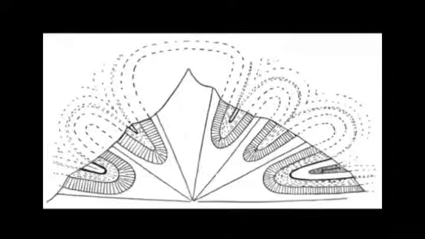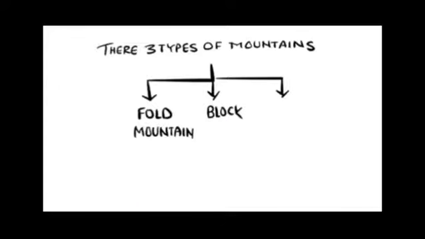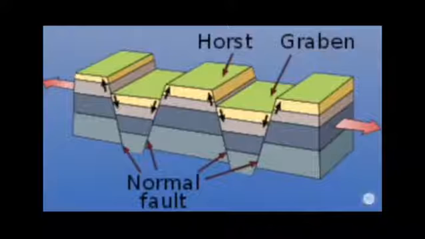Fold mountains are created because of tectonic activities. The Himalayas, the Alps, and the Andes mountains are fold mountains. And also there are block mountains. In block mountains, huge rocks are broken and displaced vertically.